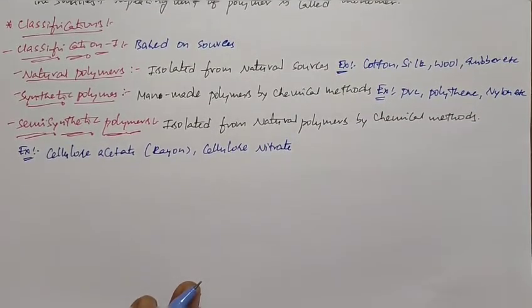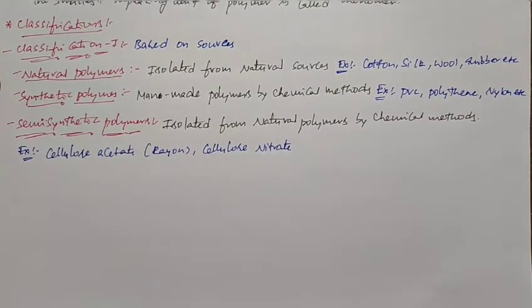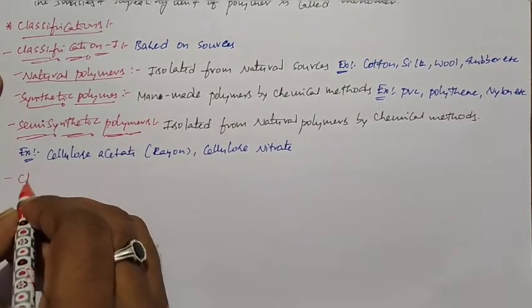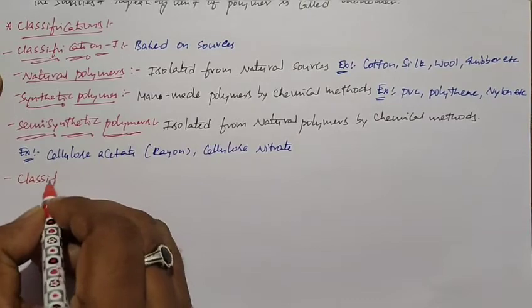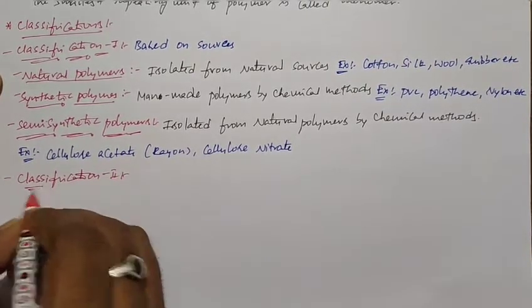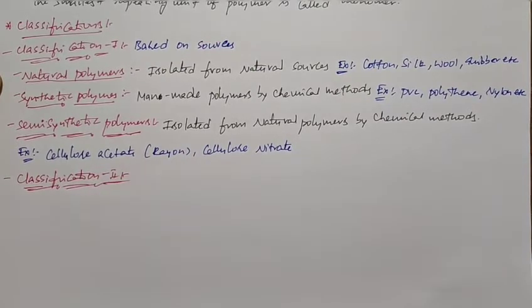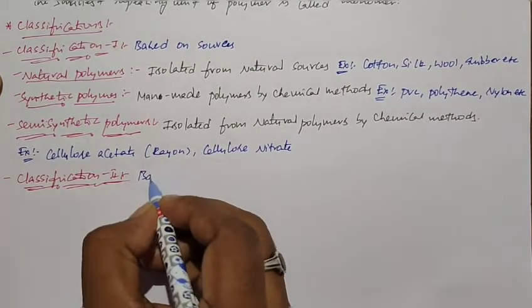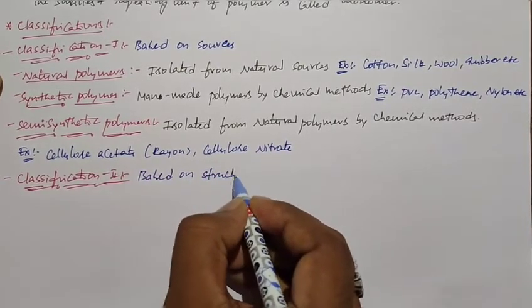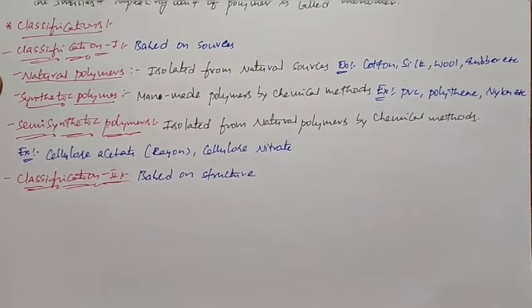Next, we go for classification 2. Classification 2 is completely based on the structure. Based on structure, the polymers are again classified into 3 types: linear polymers, branched chain polymers, and cross-linked or network polymers.